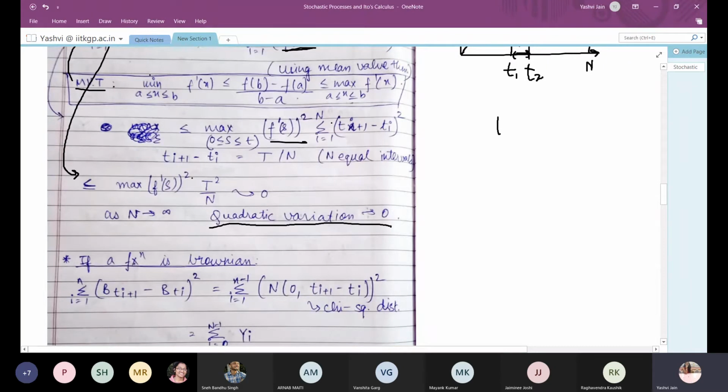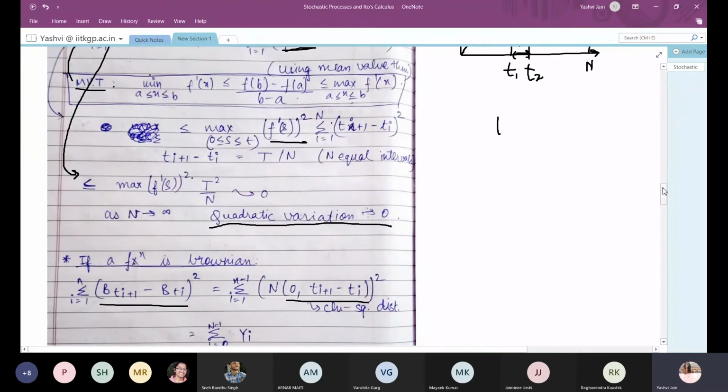Now, this is not the case for a Brownian motion. If a function is a Brownian motion, we know that it does not follow the mean value theorem, because the difference between any two consecutive time intervals for a Brownian motion follows a normal distribution with mean 0 and variance equal to the difference of the time.